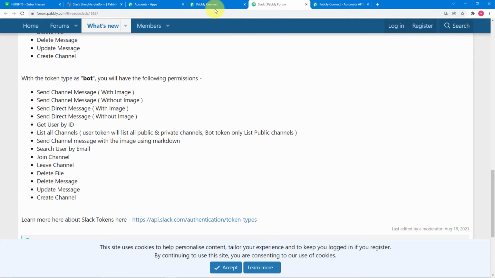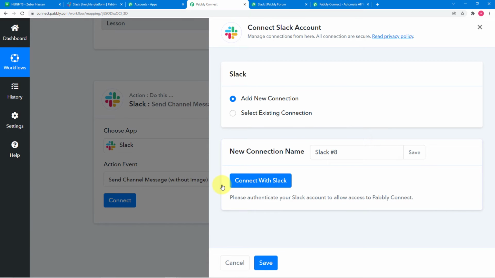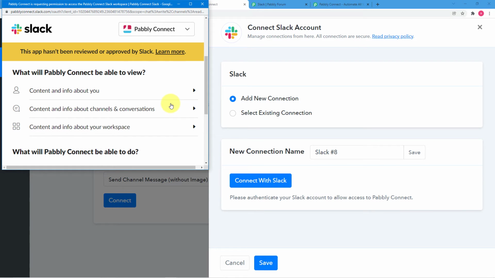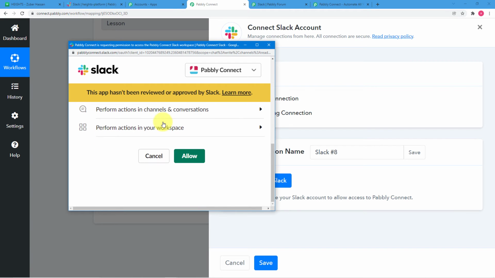Here I'm going to use user as the token type. I'm putting user here and submitting. It will bring you to this window. If you're not logged in to Slack, it will bring you to the login window of Slack. As I have already logged in to Slack, it is just asking for the required access to send the message. So just click on allow here.